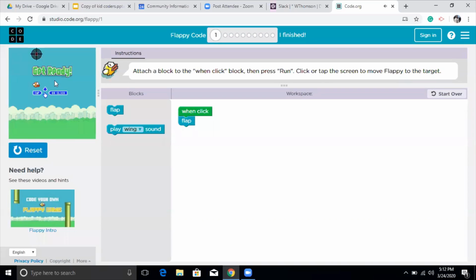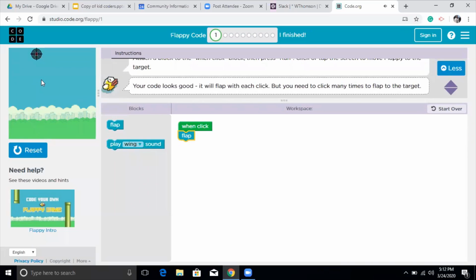So I click on run, and then it says get ready. I'm going to click here again. And now you will see when you are clicking from your mouse, or when you are clicking on your touchpad if you're using a laptop, your flappy is flying upward. And that is the code that we used on our workspace. So it's working for us. We just wrote a code by ourselves, which is when we click, the flappy will flap.